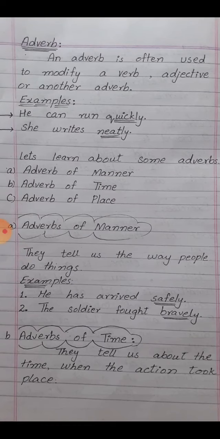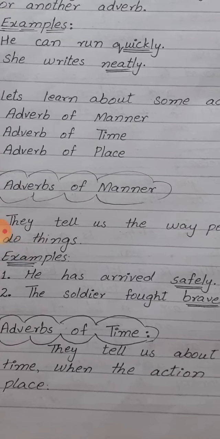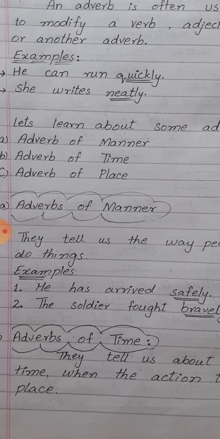Examples: he has arrived safely. Safely is an adverb and it's also an adverb of manner. It modifies the verb arrived. So safely is an adverb of manner.